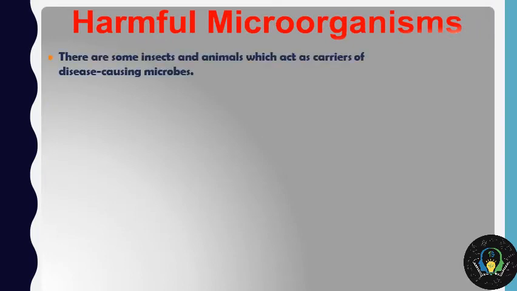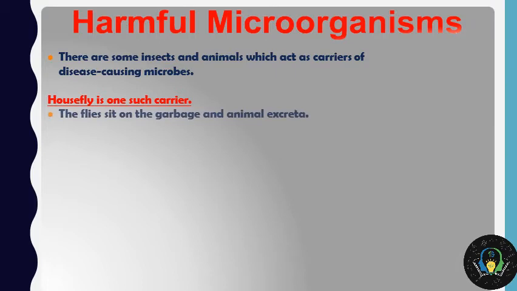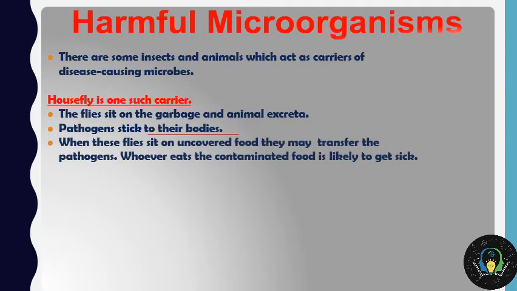Now there are some insects and animals which act as carriers of disease-causing microbes or pathogens. The housefly is one such carrier, a very common insect that you might have seen anywhere. The flies sit on garbage and animal excreta, and then the pathogens stick to their bodies. When these flies sit on uncovered food, they may transfer the pathogens onto the food.